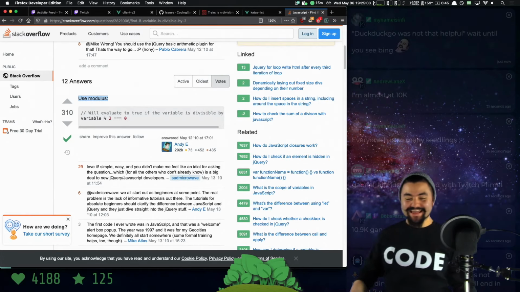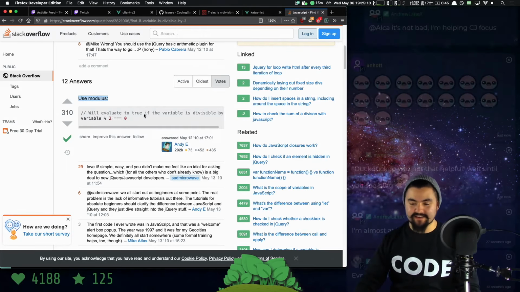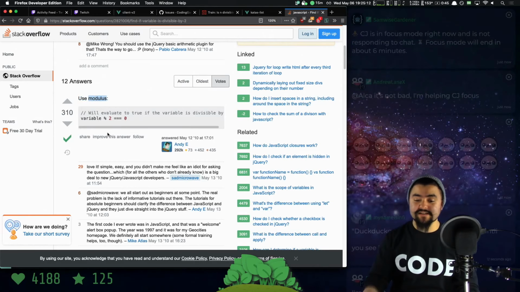Wait until I see Bing. Yeah, so that's really interesting. DuckDuckGo is not that helpful. So maybe if you're just starting with programming, use Google instead. I don't know why I just said that. But yeah, okay. So modulus is the thing that I was looking for.